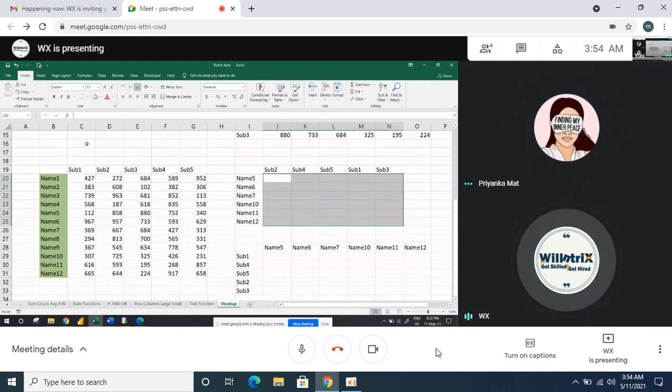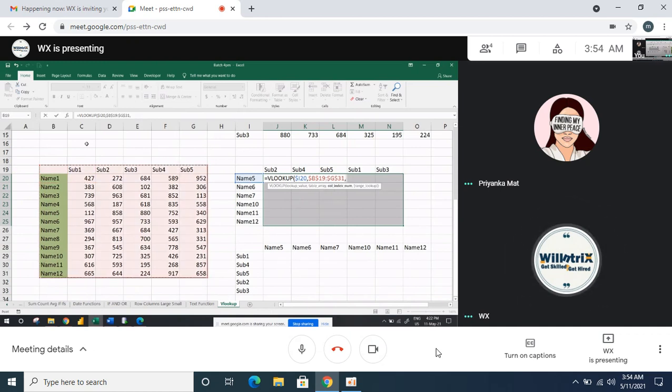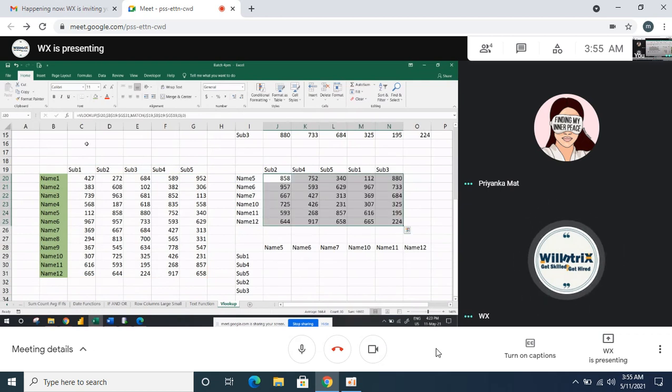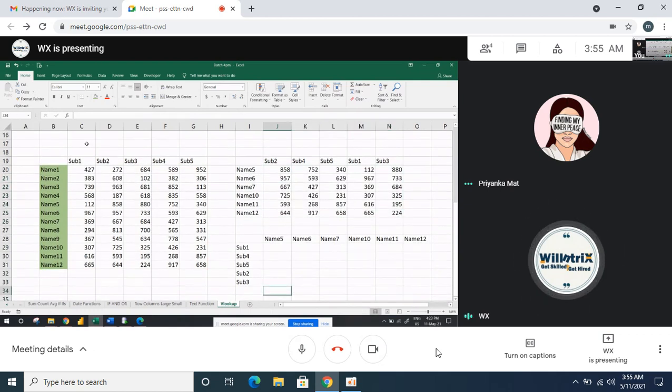Okay, I will repeat this again. Equals VLOOKUP, the lookup value is name one. Freeze it. Then the table array, the whole table array we have to select and freeze it. Then don't give the column index manually. Use the MATCH function. This subject I'm going to match with all the subjects of my table array, comma 0, then comma 0. Enter, then drag down and right. Understood? Yeah.